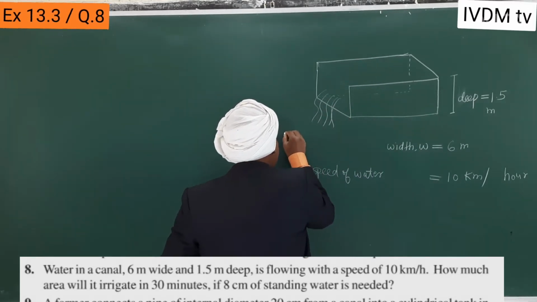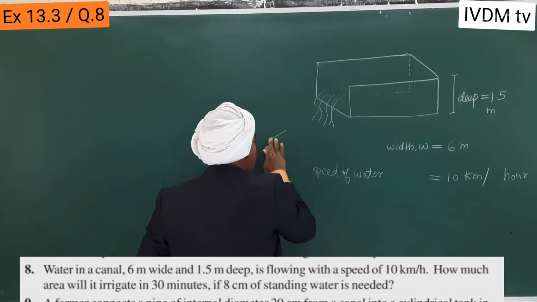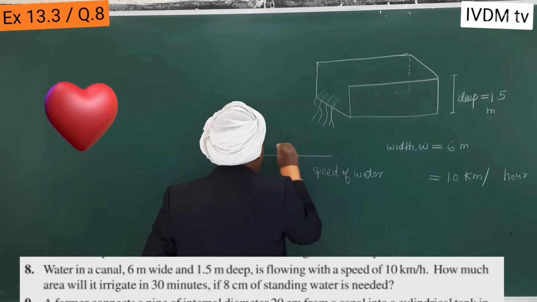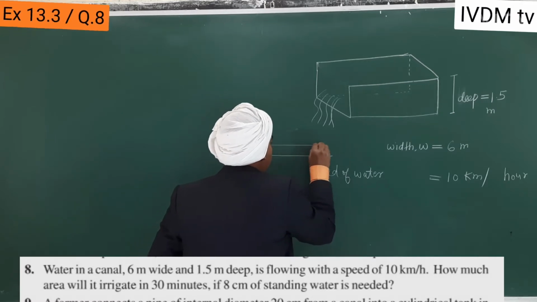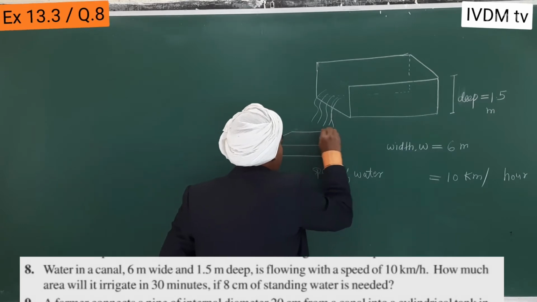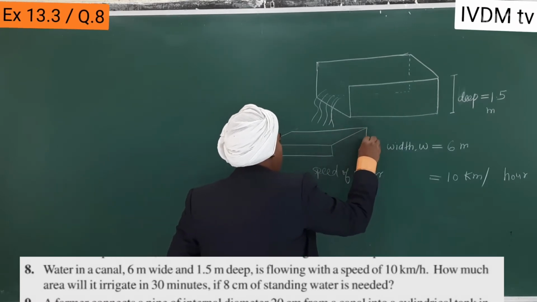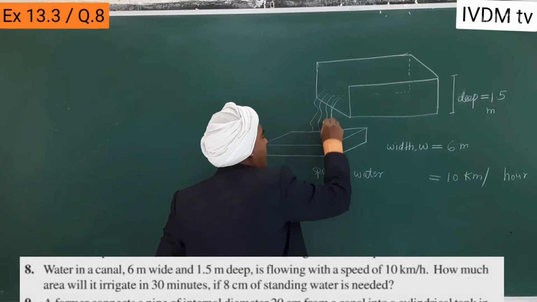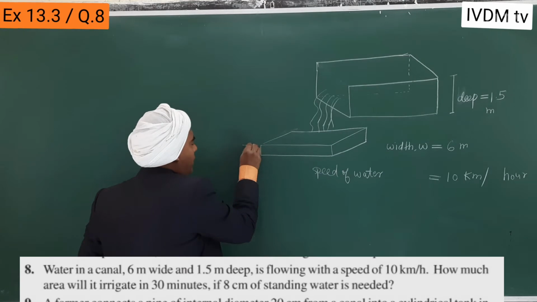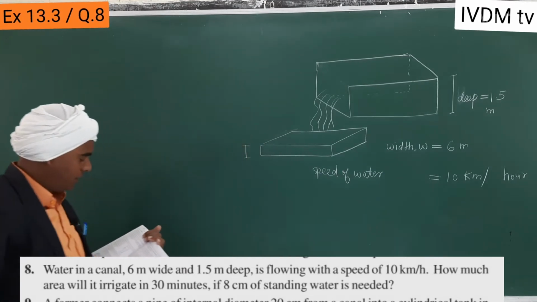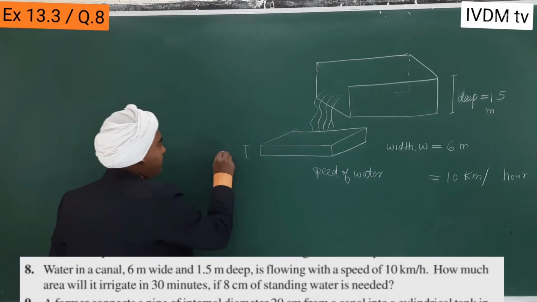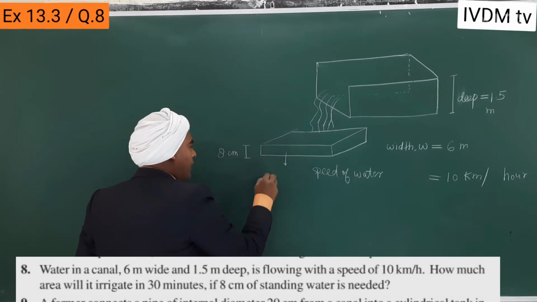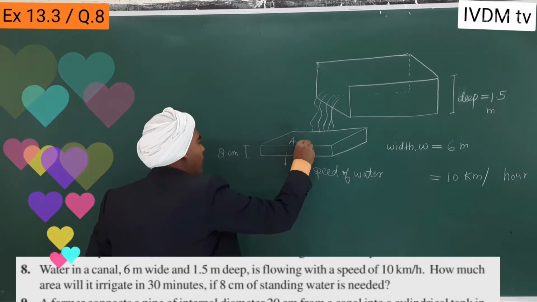The ground is again a cuboid shape. But this time, just take it as the area irrigated by this water, whose standing water height is 8 centimeter, this is 8 centimeter, and this area we have to find, the area of irrigation.